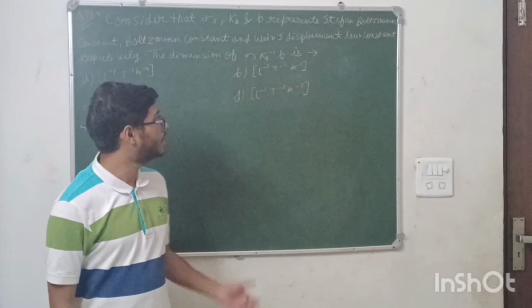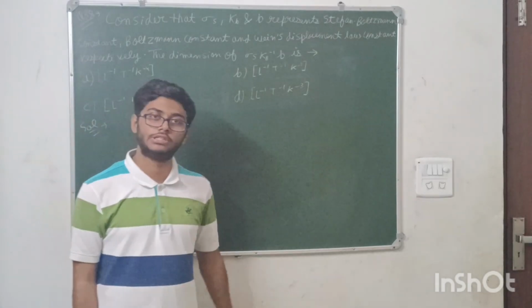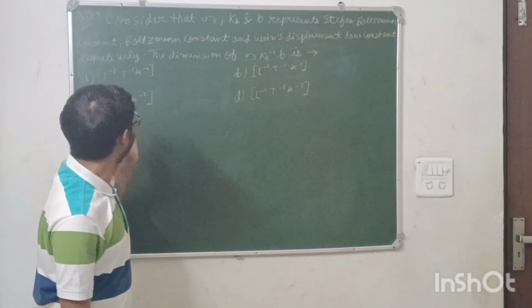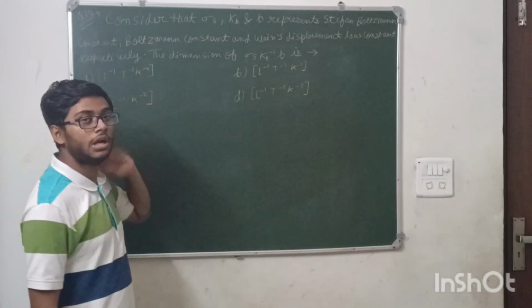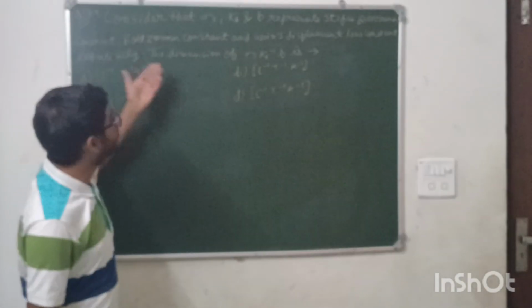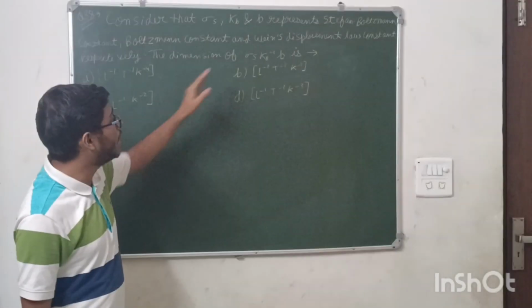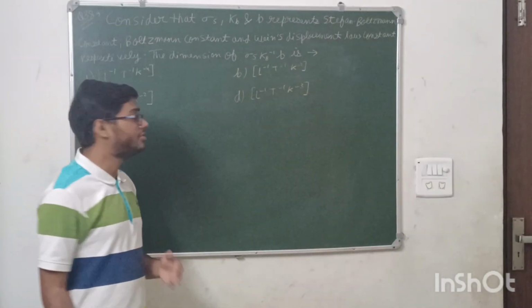Moving on to question number 38. This question is from the chapter Units and Dimensions. The question says consider that sigma, s, kB and b represent the Stefan-Boltzmann constant, Boltzmann constant and Wien's displacement law constant respectively. You need to tell the dimension of this expression. You just need to learn the dimensions.